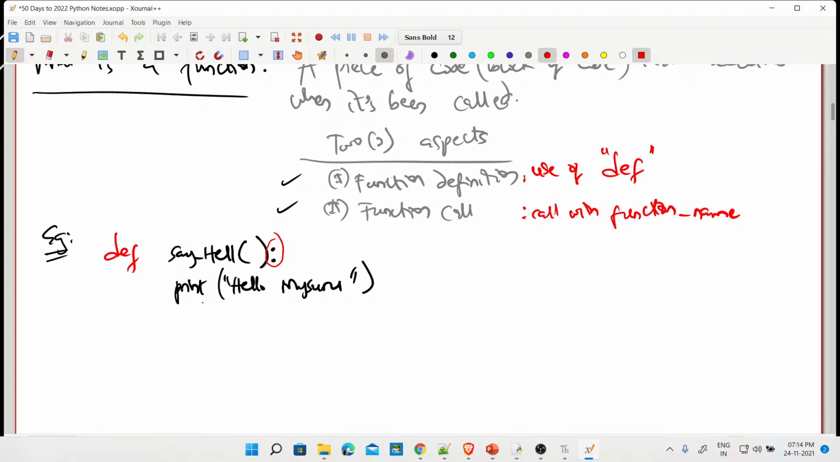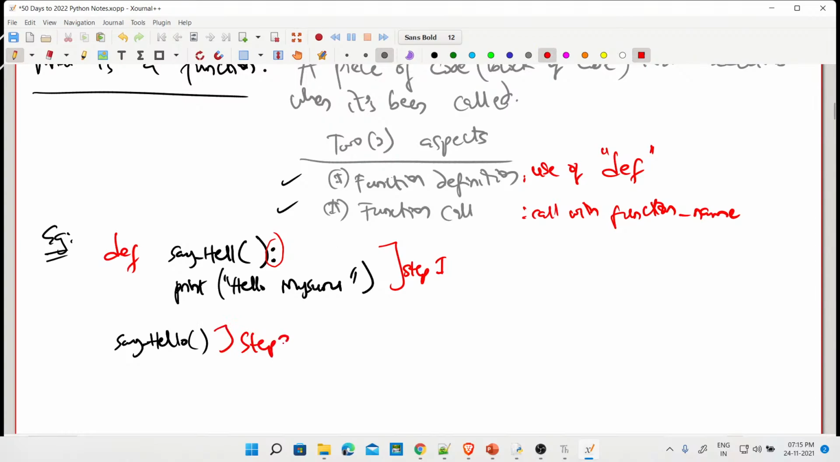This is done, but it will not do anything, right? So step 1 done. What do we do in step 2? In step 2, we now have to call it using say_hello. Now, this is not taking any arguments. Don't worry. We call this. So this is step 2.